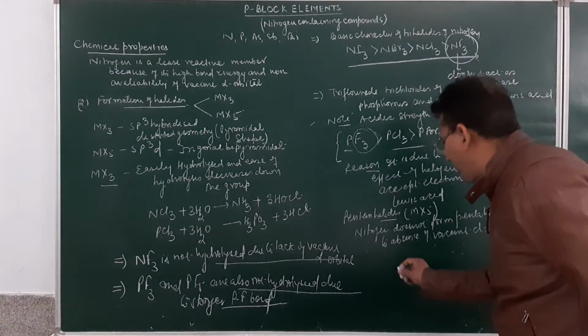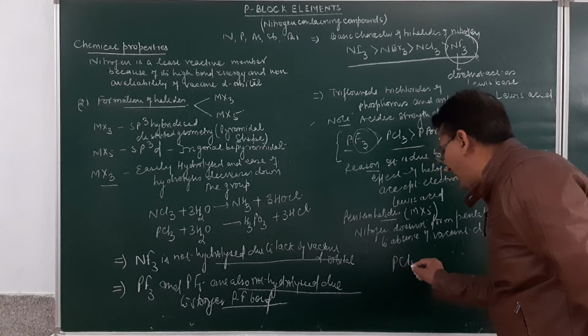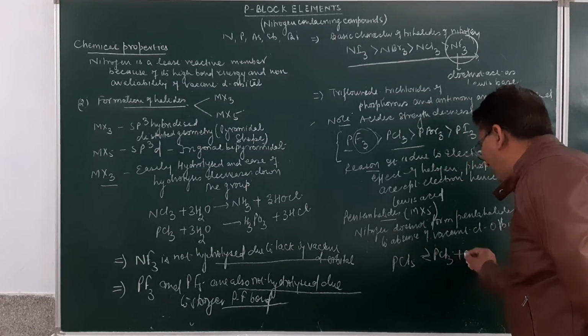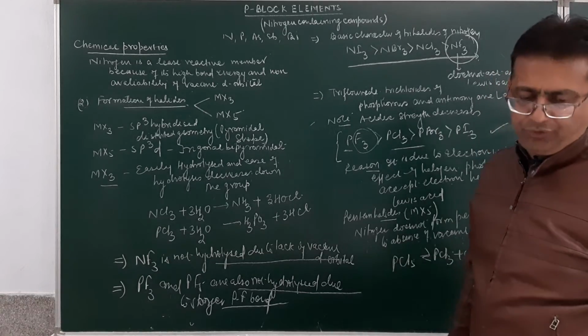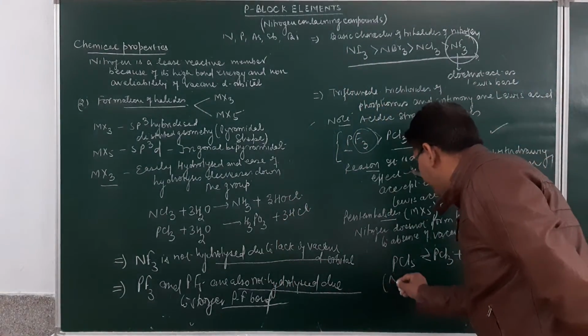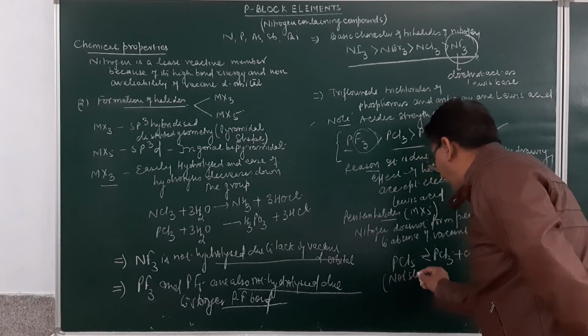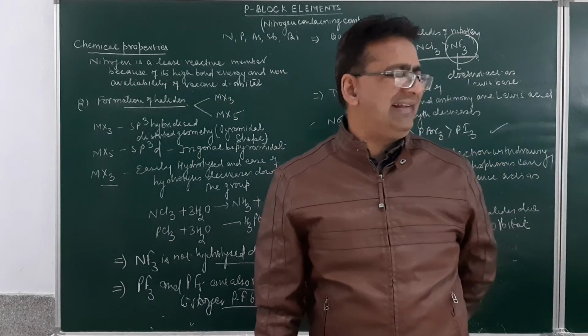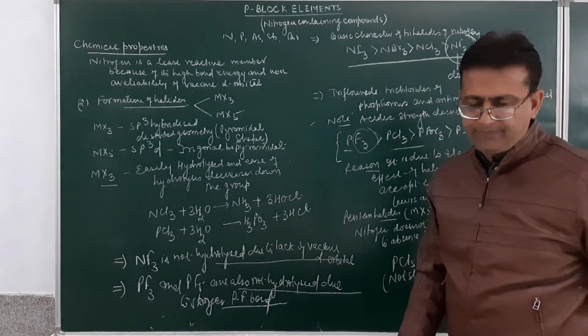Now the pentahalide of phosphorus will be PCl5. It will dissociate to form PCl3 plus chlorine. Why? Because PCl5 is not stable, I must say. Pentahalides of phosphorus are not stable. It will dissociate to form PCl3 and chlorine.